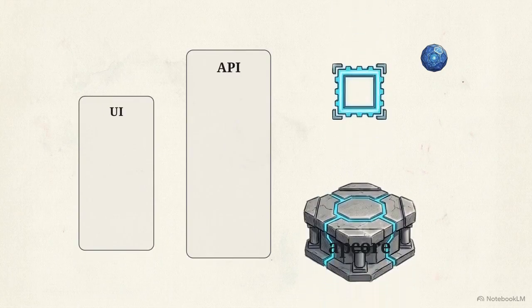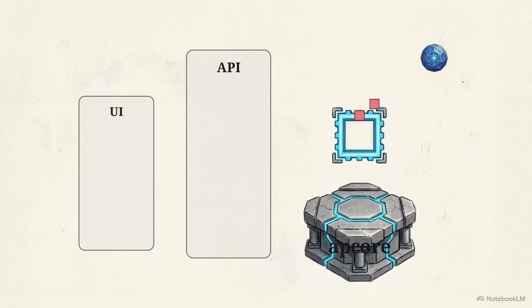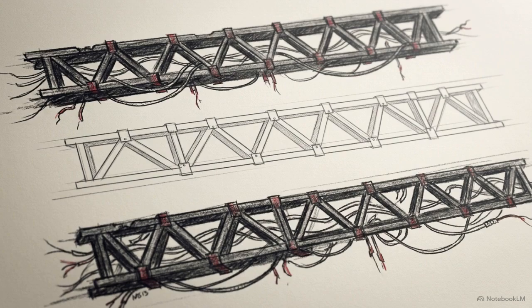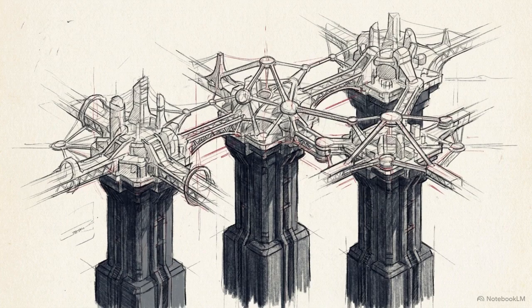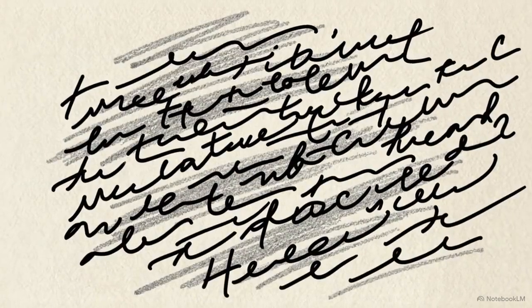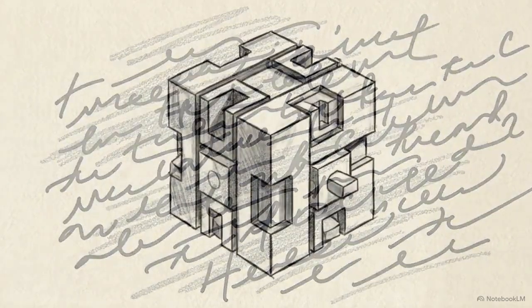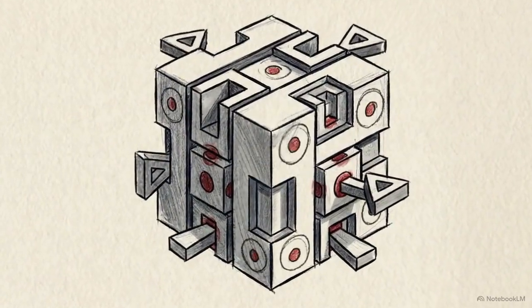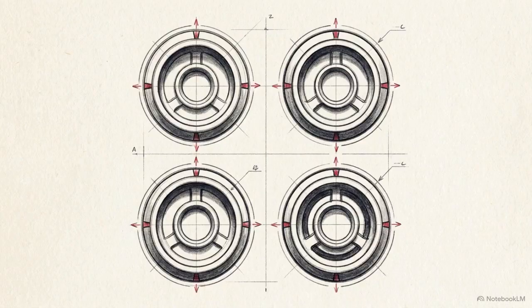This requires the apcore standard. It acts as the third bridge, an interface designed strictly for machine intelligence. It does not replace your UI or your API. It sits alongside them, providing the exact structural substrate needed to support an agent economy. The apcore module standard takes opaque blocks of code and turns them into direct, machine-readable capabilities. It achieves this by forcing every module to adhere to 4 non-negotiable properties.